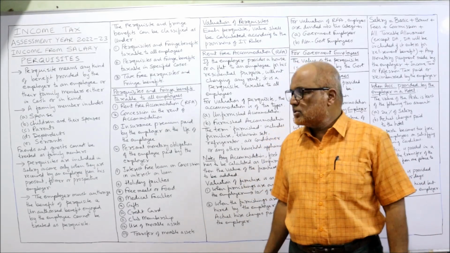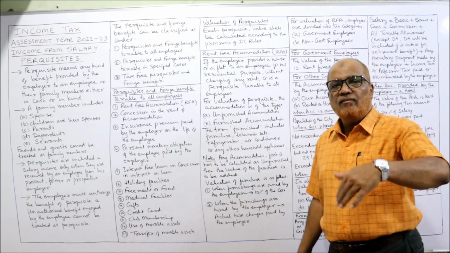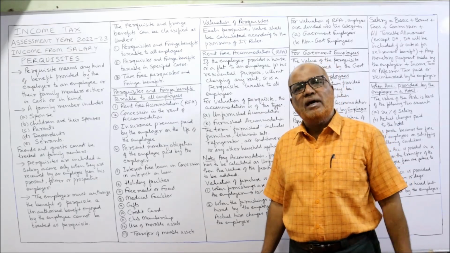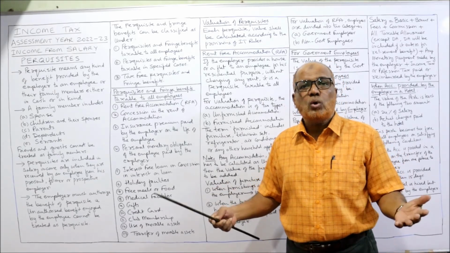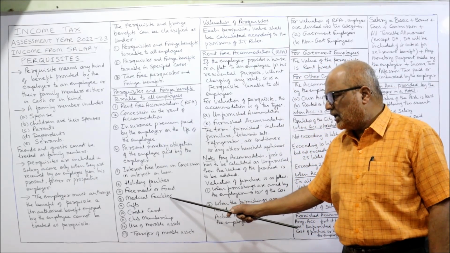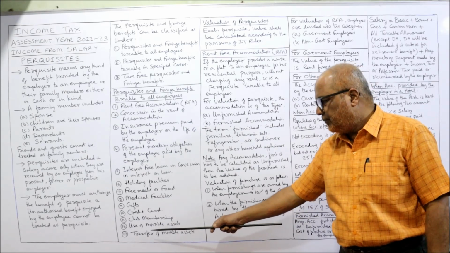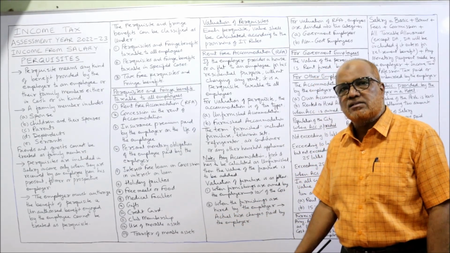It is a taxable perquisite. The next one is holiday facilities. Some holiday facilities are given by the employer to the employee, and the employee enjoys the holiday facilities. Taxable perquisite. Free meals and food, medical facilities, gifts, credit cards, club membership, use of movable property assets and transfer of movable assets.